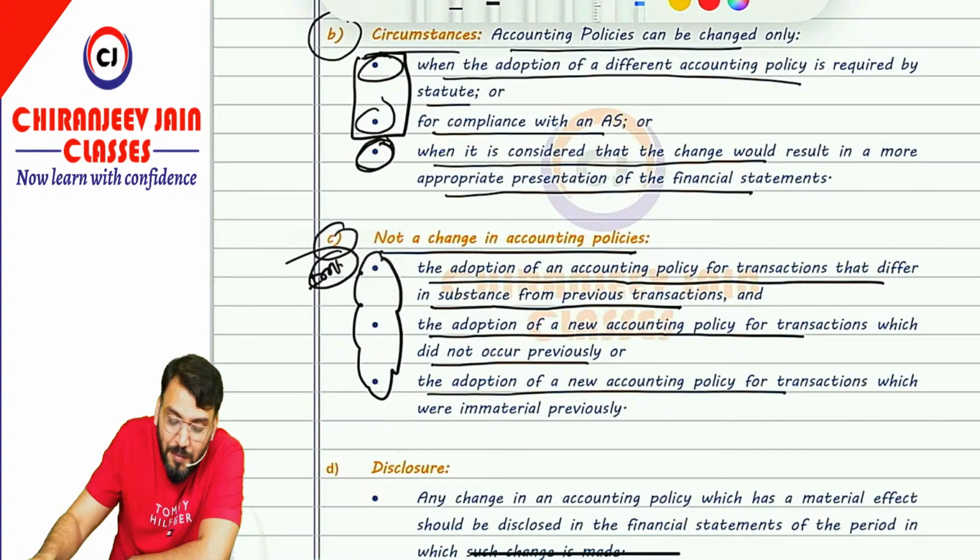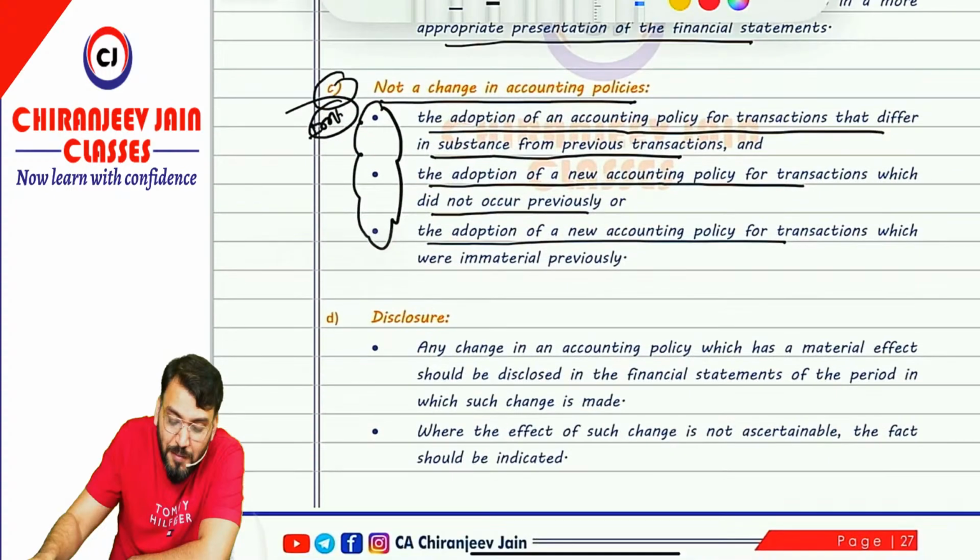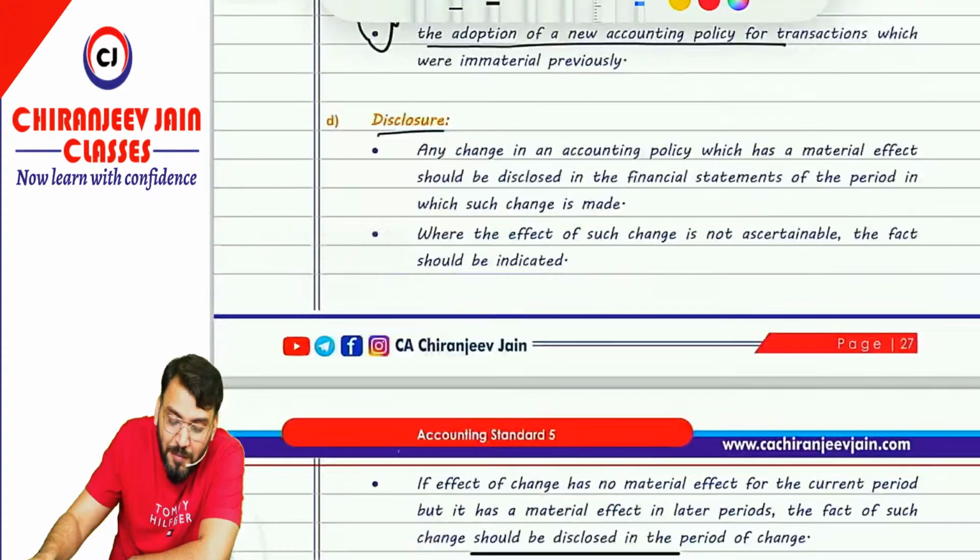Third, the adoption of new accounting policy for a transaction which were immaterial previously. Got this point? Yes sir. Disclosure is very simple. Any changes in accounting policy which has a material effect should be disclosed in the financial statement of the period in which such changes is made.